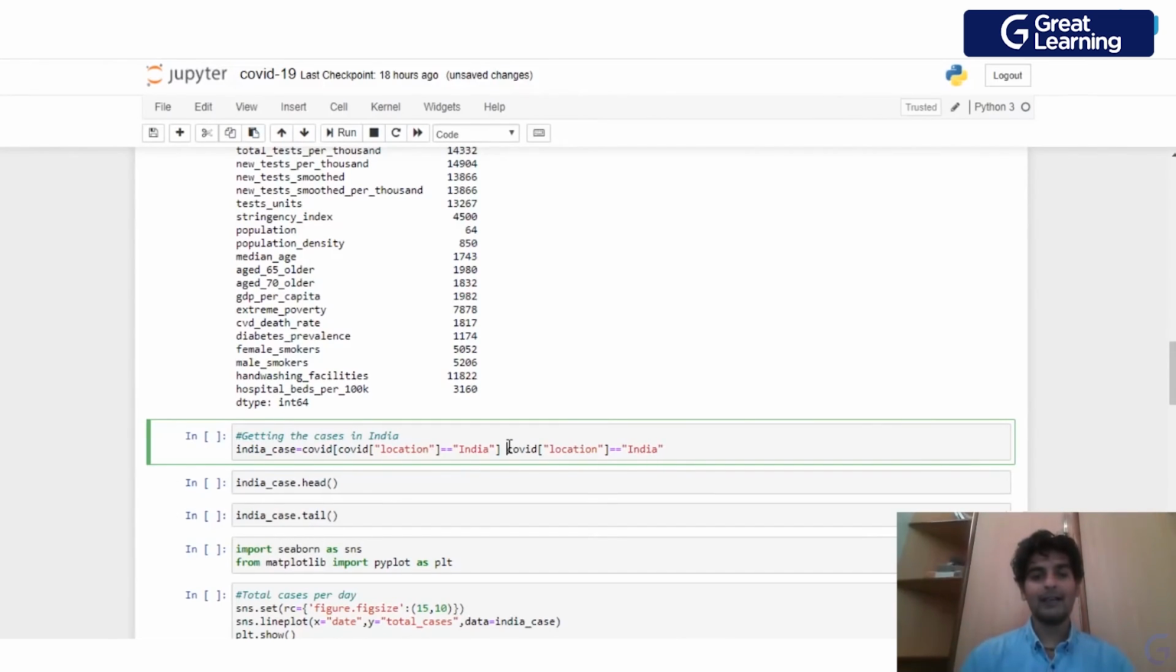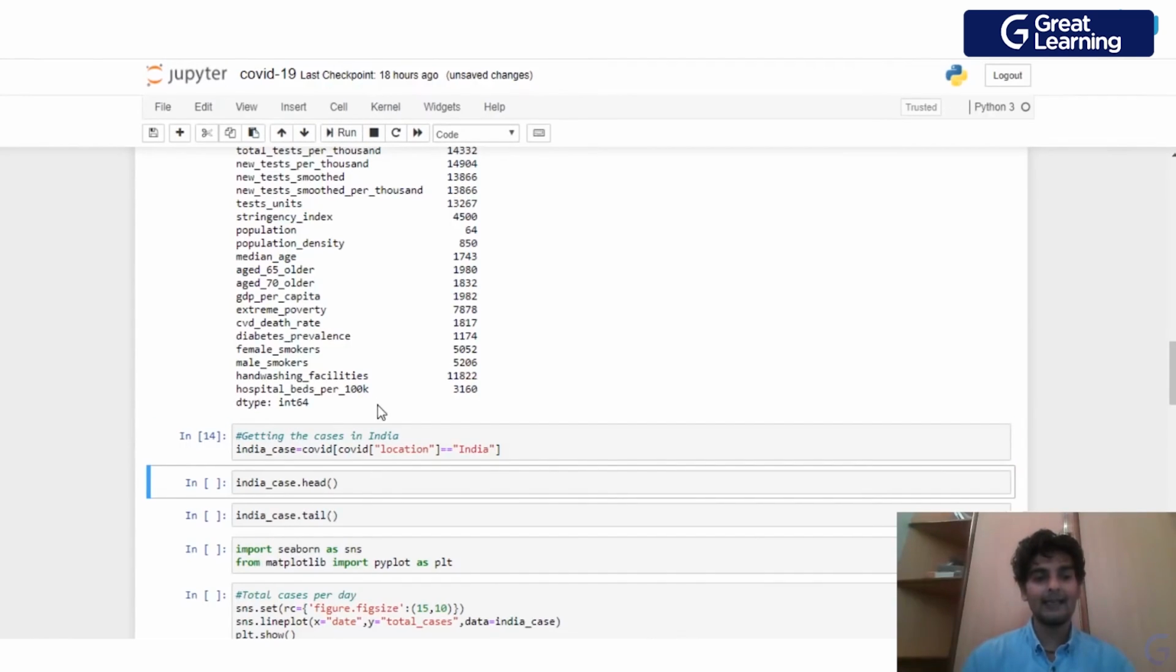Now when I give this condition, this gives me a bunch of true or false values where the location is India. Now after doing this, if I give covid again, which is the name of the data frame, so what I'm doing is feeding all of these true or false values inside this data frame again. This is basically the same command over here, right? So this will give me all of the records where the location is India, and that result I am storing in a new object called india_case.